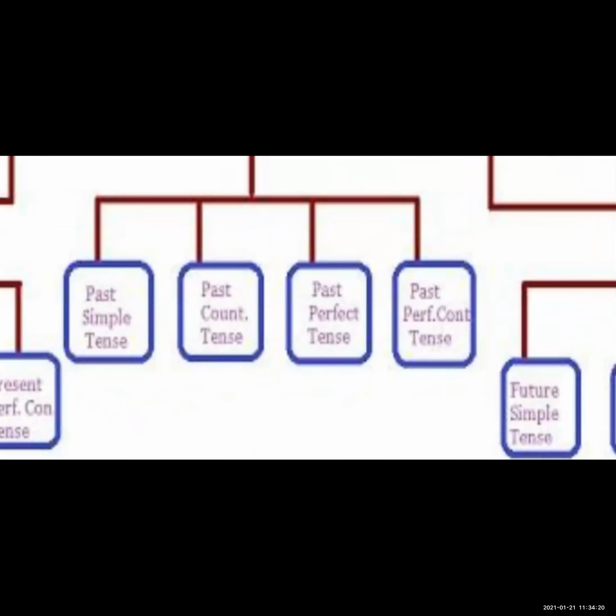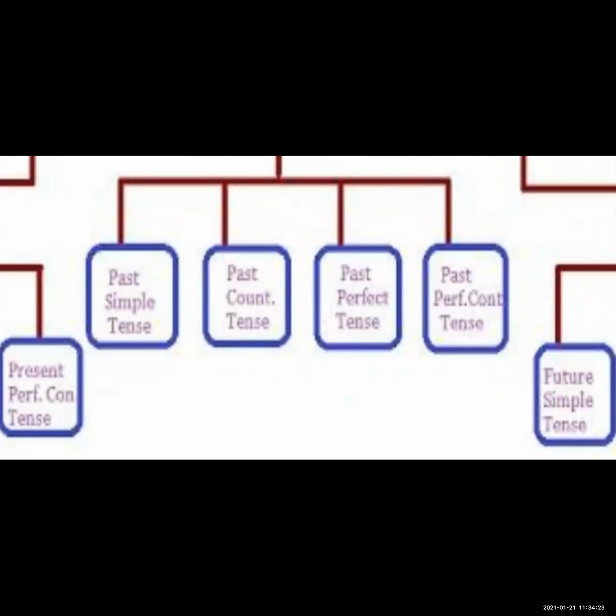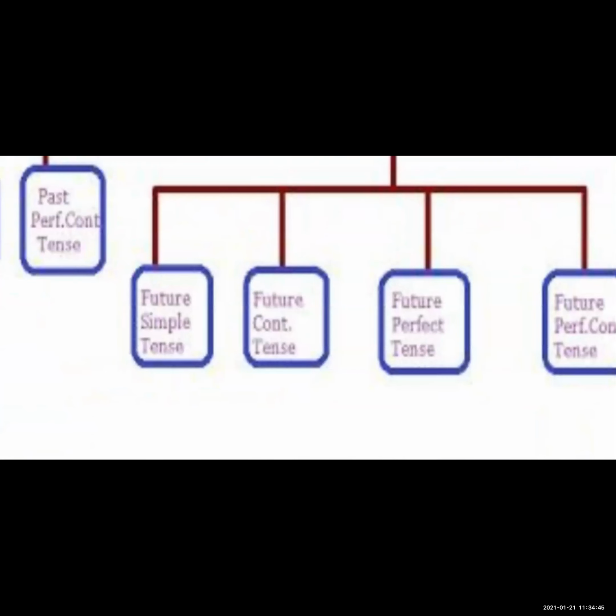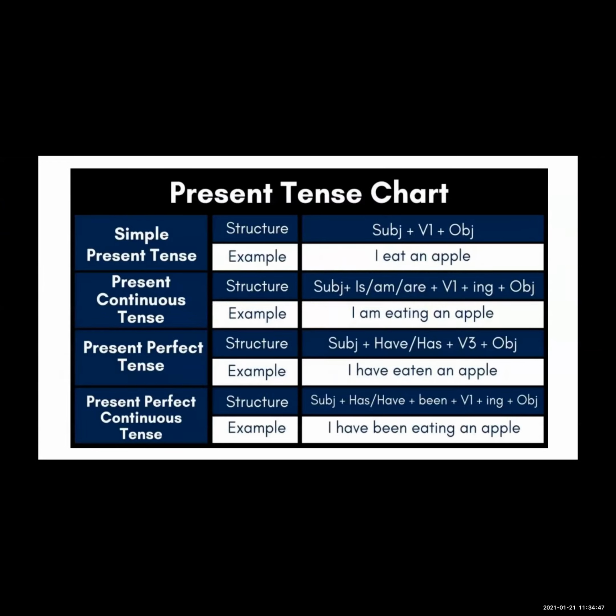Now see the four types in the past tense: simple past tense, past continuous tense, past perfect tense, and past perfect continuous tense. Third is the future: simple future tense, future continuous tense, future perfect tense, and future perfect continuous tense. These are the four types in the future tense. So first we are going to learn about the present tense: simple present, present continuous, present perfect, and present perfect continuous.